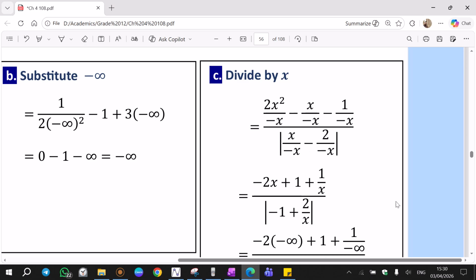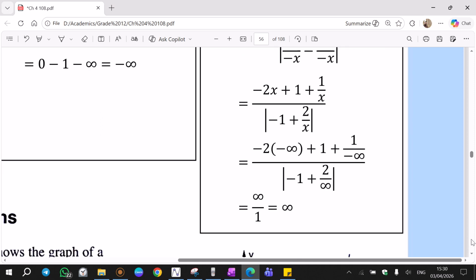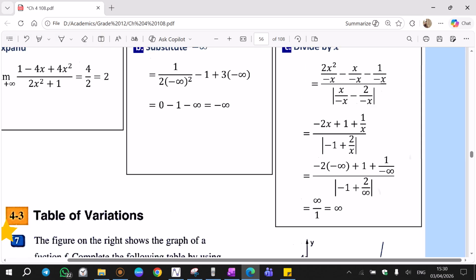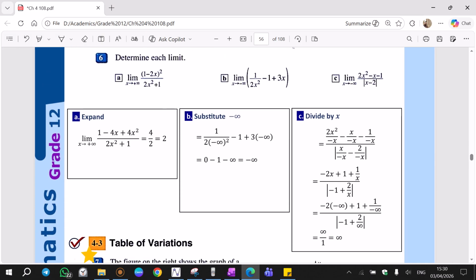This time replace every x with negative infinity. We're going to get negative 2 times negative infinity, that's positive, plus 1. 1 over infinity is 0, and here final answer will be 0, and here is negative 1 inside absolute, positive 1. Infinity over positive 1, the result is positive infinity. So the result of this limit is positive infinity.